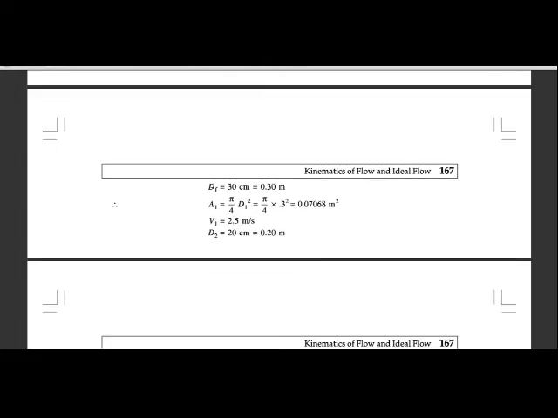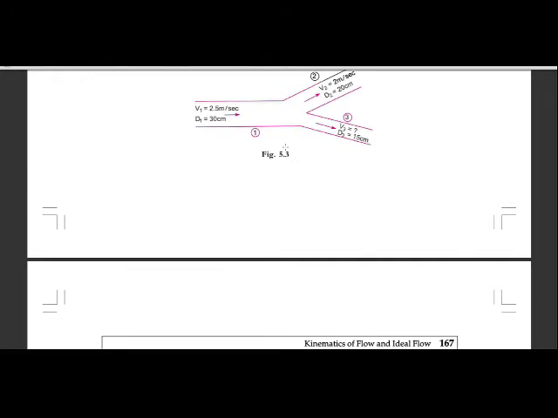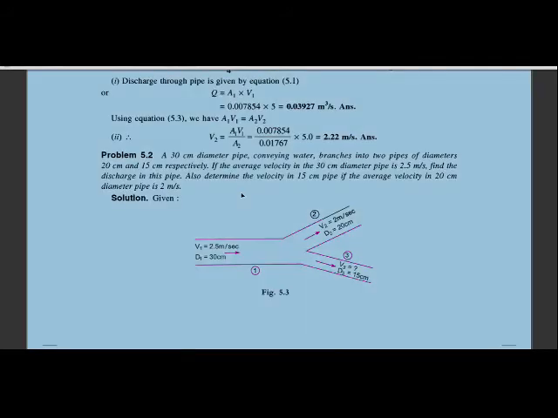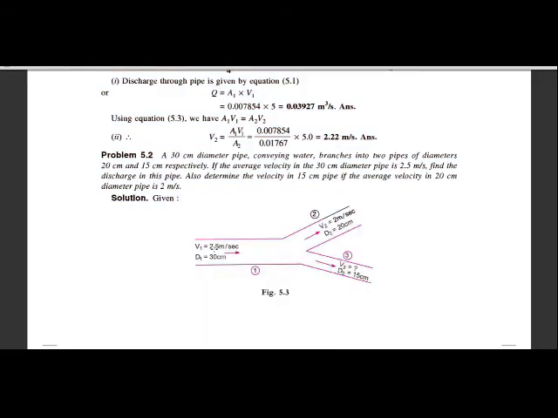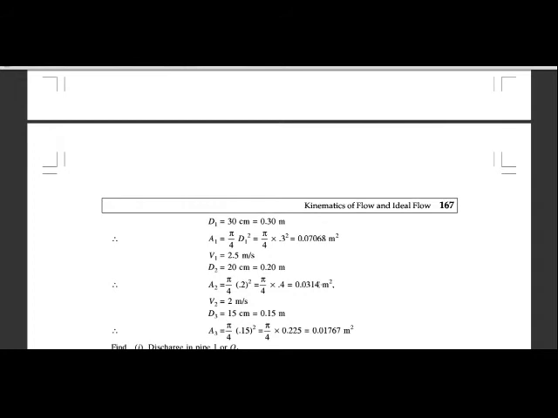In the figure you can see that the discharge through the main pipe is equal to the summation of the discharges of these two pipes. So Q1 is equal to Q2 plus Q3.